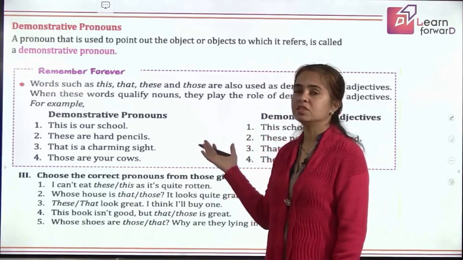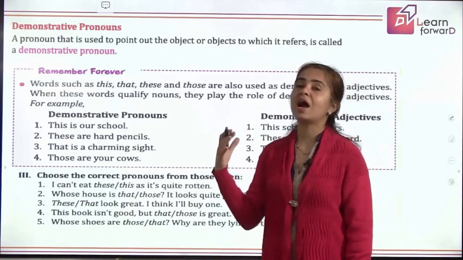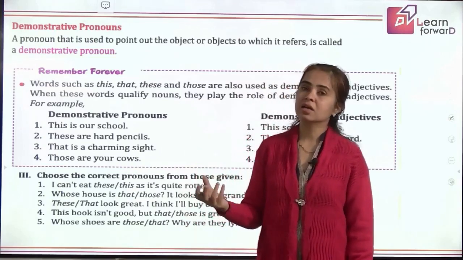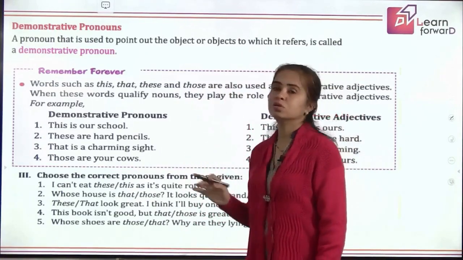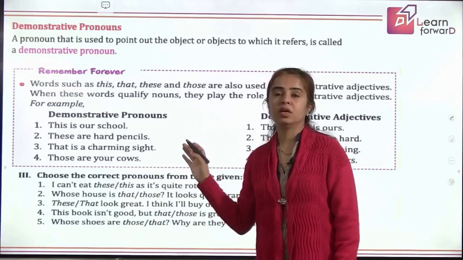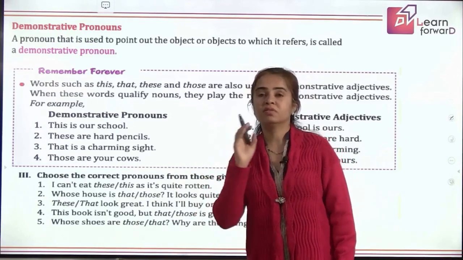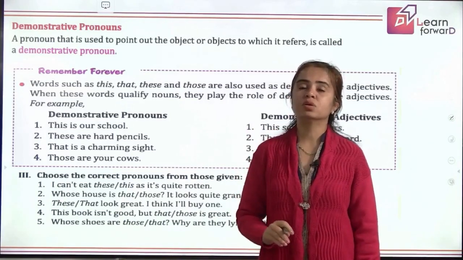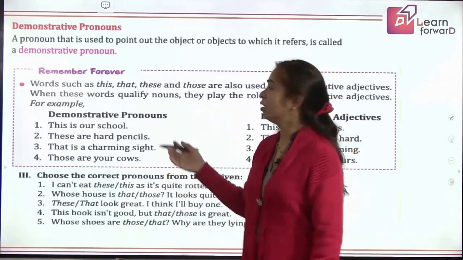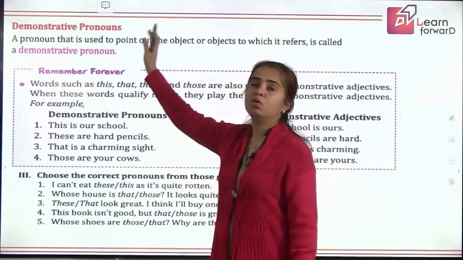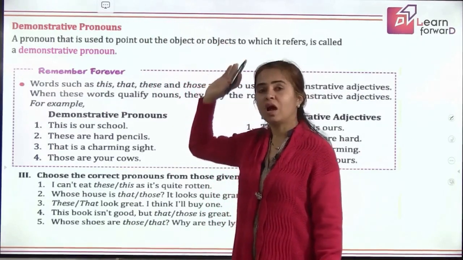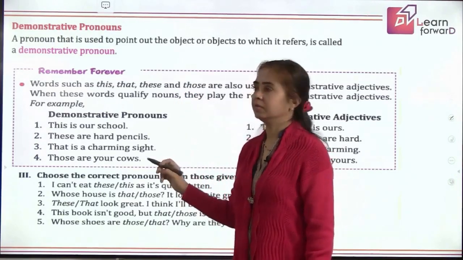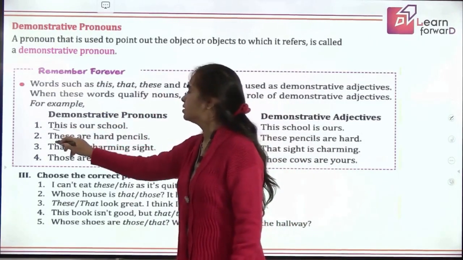What is the difference? The same word. See, in possessive pronouns, I showed you that the words are different, like my becomes mine, our becomes ours. But here the words are the same. The words this, that, these, those, such are demonstrative pronouns, and these are demonstrative adjectives also. The difference, what you have to remember, is that it should not be followed by a noun. If a noun is coming after such a word, it means it is an adjective.